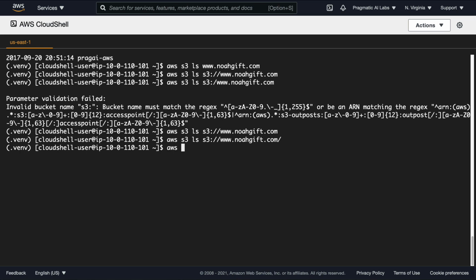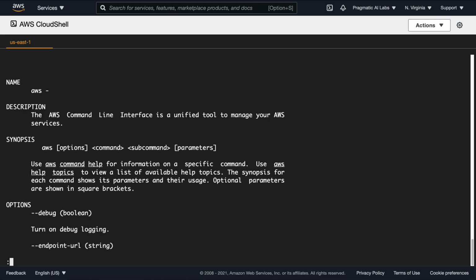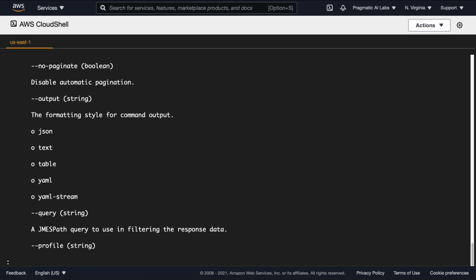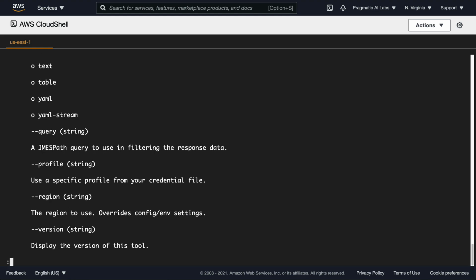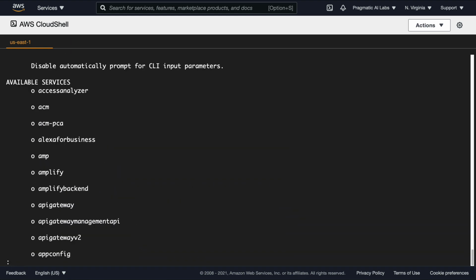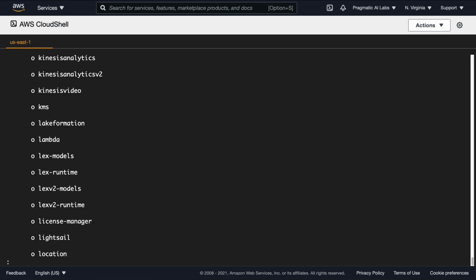And in particular, AWS, if we type in, I believe, help, it will tell us more information about what services are available. Let's go ahead and do AWS help. You can see here, this is the Chameleon interface, and I can read through here and see that there are different formats, and I also can use different regions. And then finally, I can look at every single service that I could explore by using this terminal.